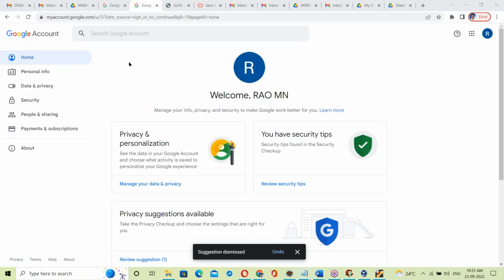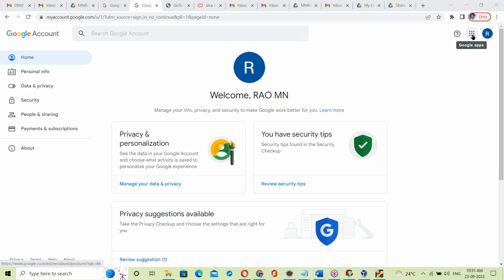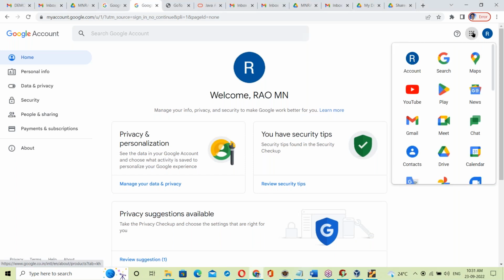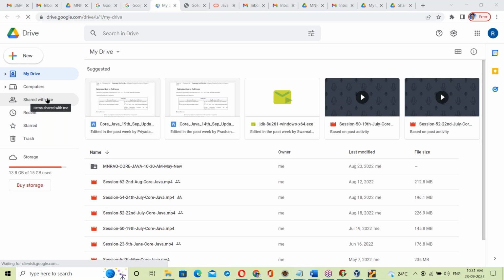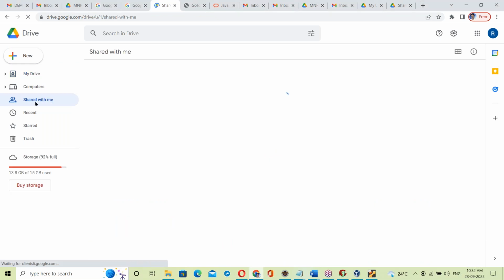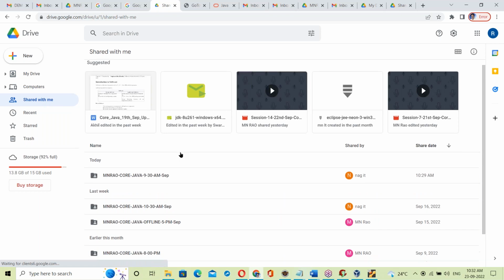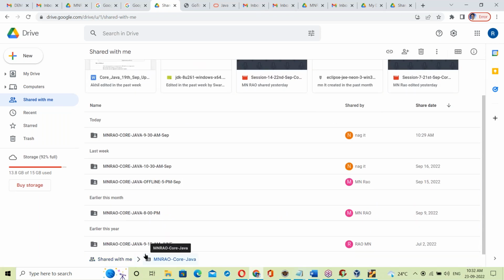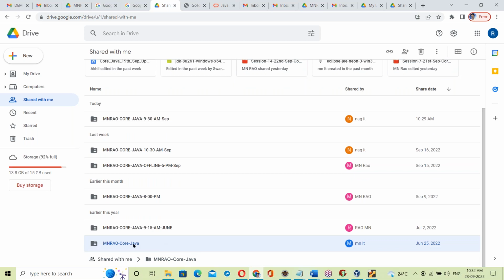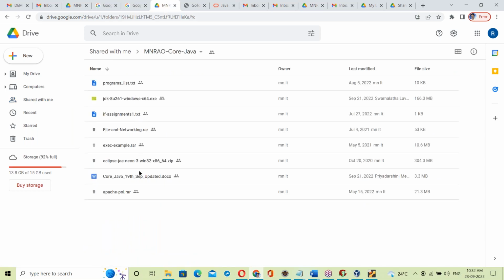Yesterday evening the online team gave the Gmail IDs, and as per that I have shared here. After logging into your Gmail ID, go to Google Apps and open Drive. In Google Drive there is a Shared with me option. Here you can see the MNRAP core Java folder. Double click to open it, and you can see everything.